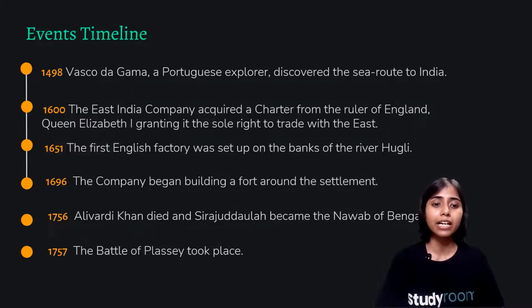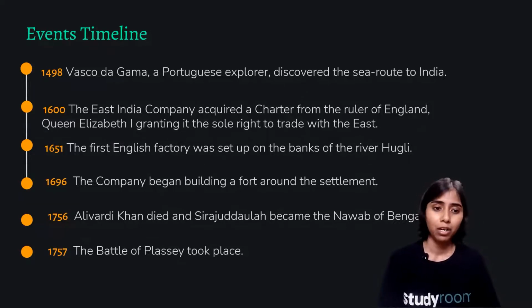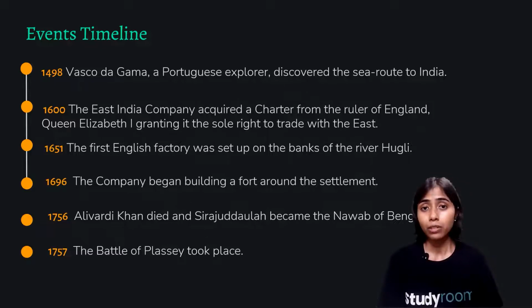In 1600, the East India Company acquired a charter from the ruler of England, Queen Elizabeth I, granting it the sole right to trade with the East. In 1651, the first English factory was set up on the banks of the river Hooghly. In 1696, the company began building a fort around the settlement for the purposes of protection.